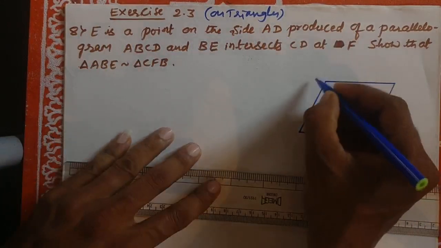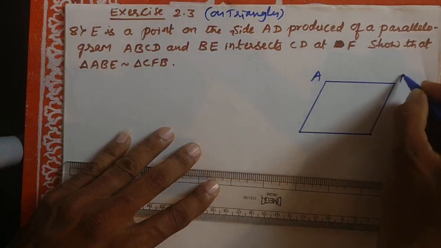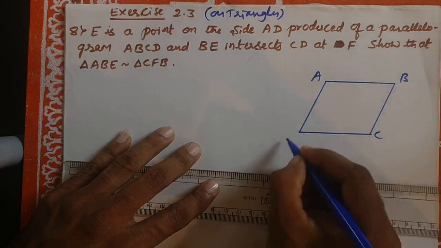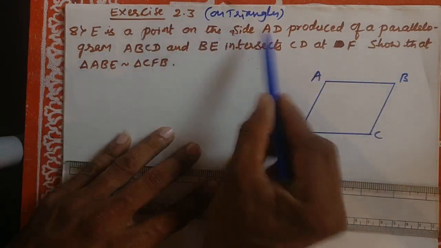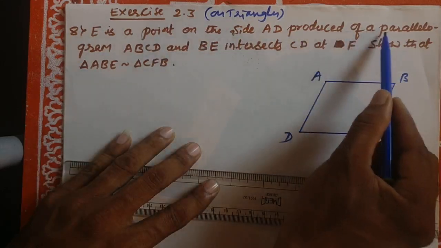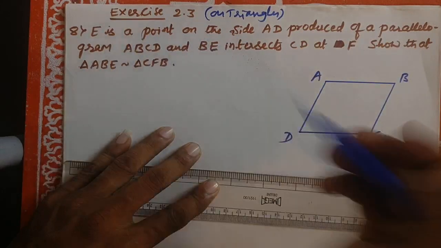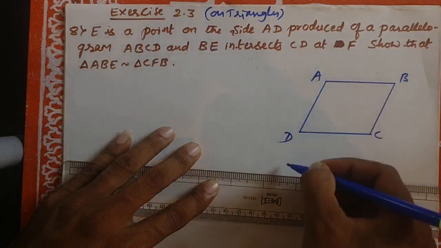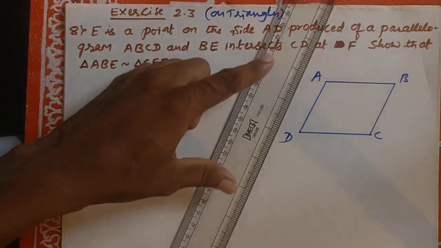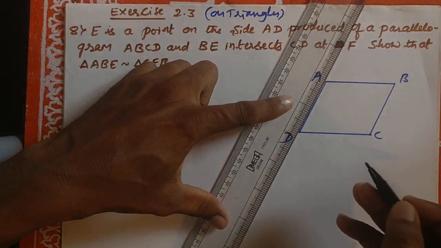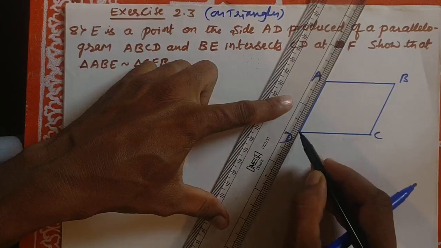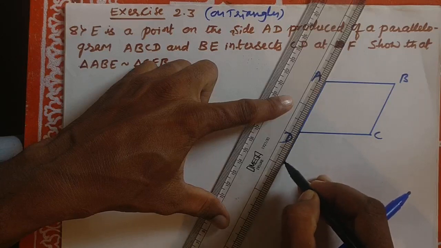I will write here A, B, C, D. Side AD produced of a parallelogram ABCD. E is a point. See, AD produced to E.